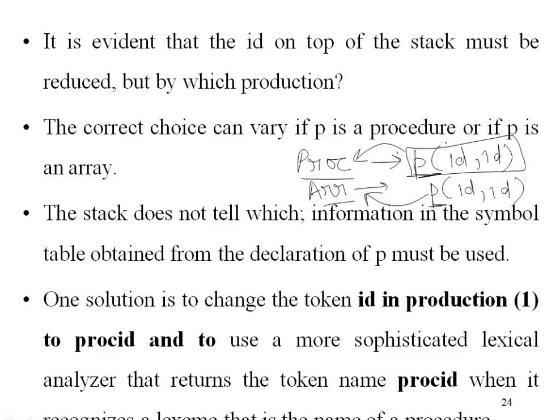So what solution can be given to this? What can we do if it is a procedure? If it is a procedure, then instead of writing id here, we can write it as pro id. So whenever we come across pro id, it means that it is an argument of a procedure, and if it is a single id only, then we consider it as a simple number or identifier, and it can be an array dimension also.